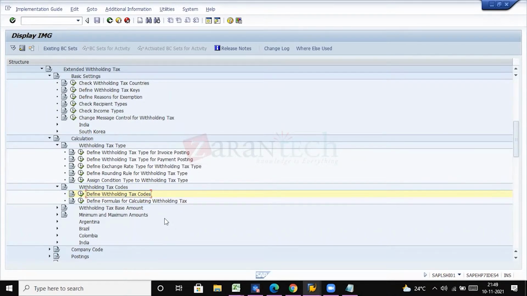We will go into depth on each of the terms while doing the configuration. So now let's get into the configuration. Any doubts still here? No doubt. Okay.